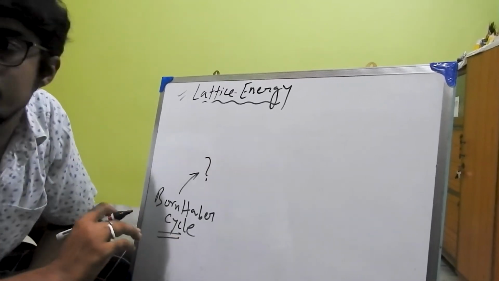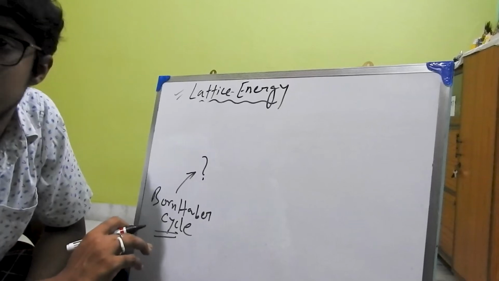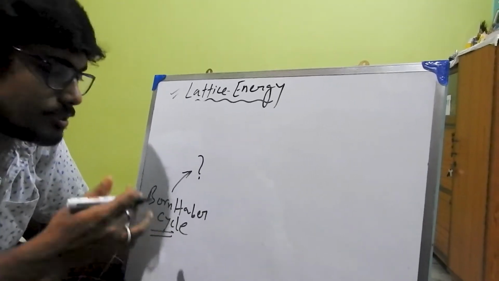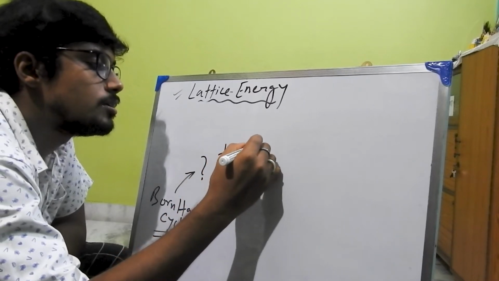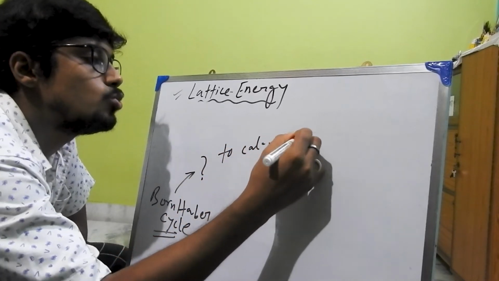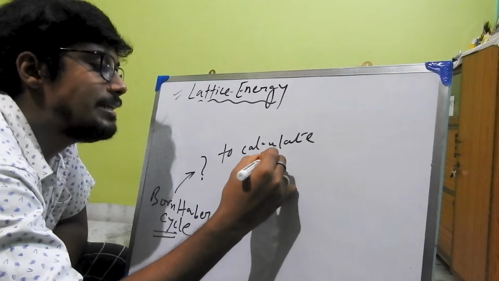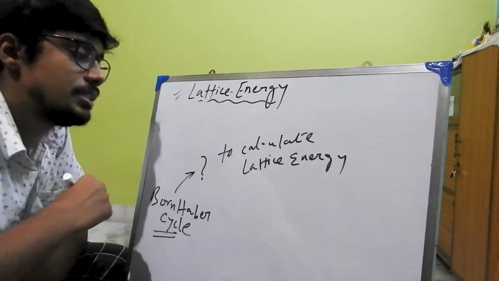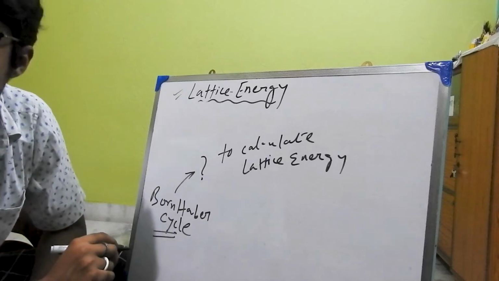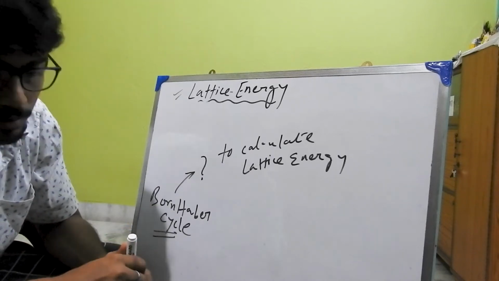Many times a question arises why the Born-Haber cycle is used in our syllabus. So the answer is, to calculate lattice energy, the Born-Haber cycle is used. Clear? Fine.